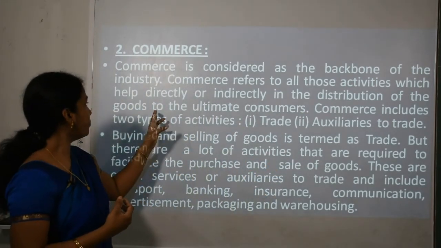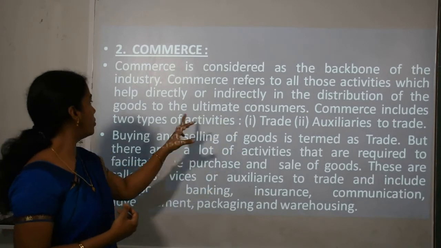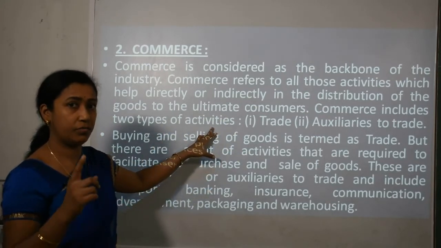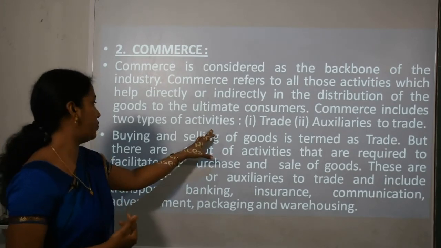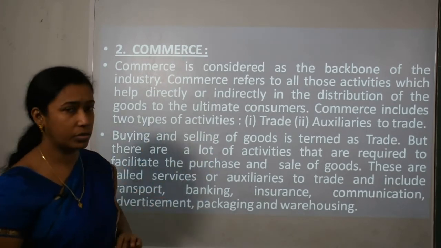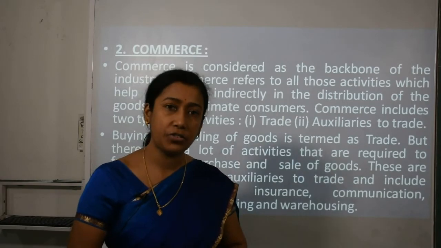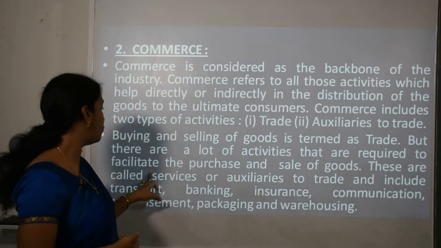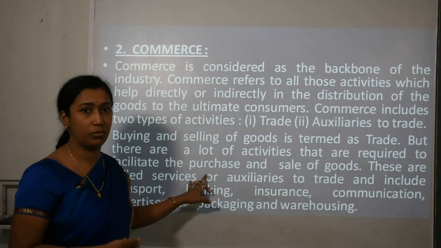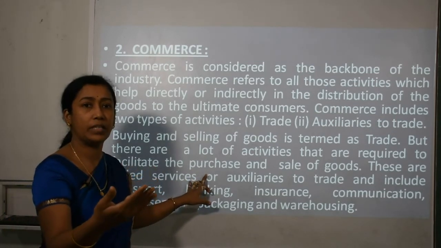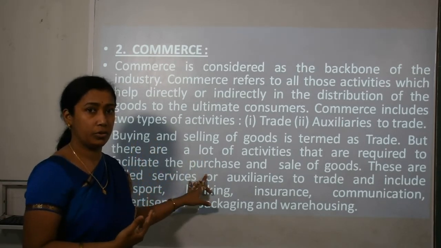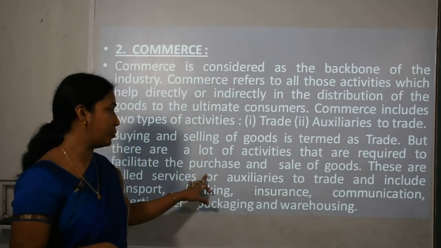So commerce includes two types of activities, that is trade and auxiliaries to trade, which we will discuss in the next video. Buying and selling of goods is termed trade. But there are a lot of activities required to facilitate the purchase and sale of goods, and that is called auxiliaries to trade.